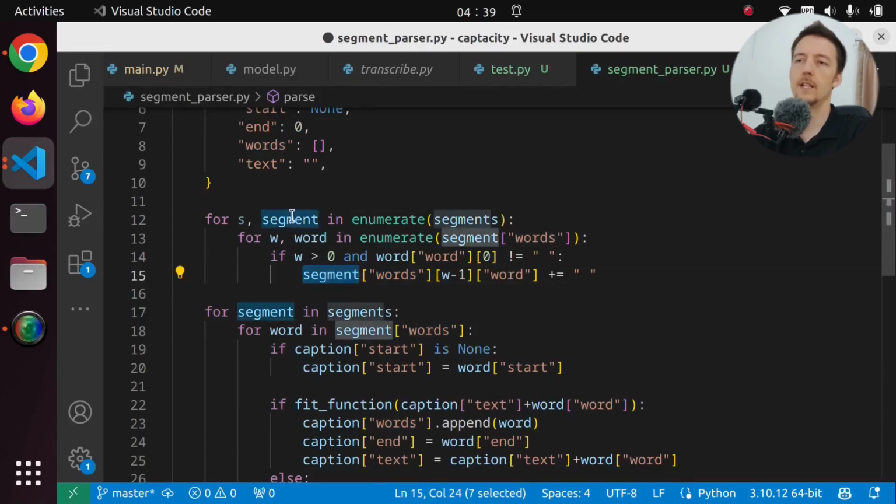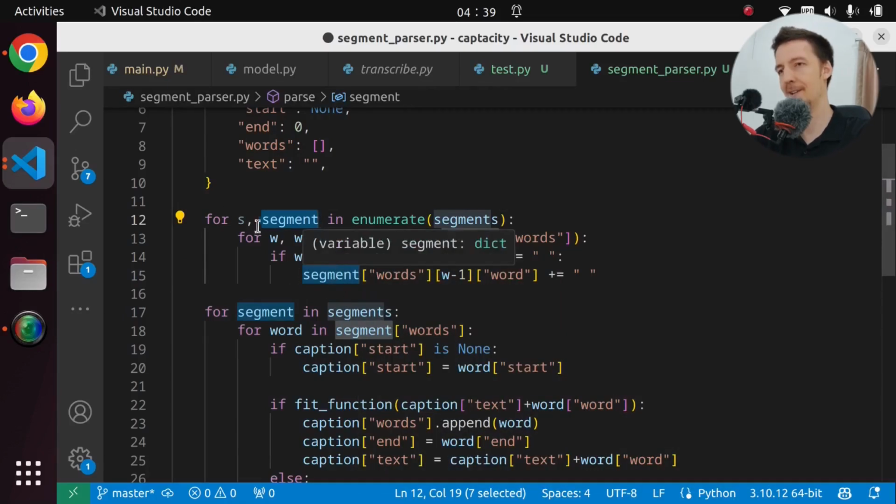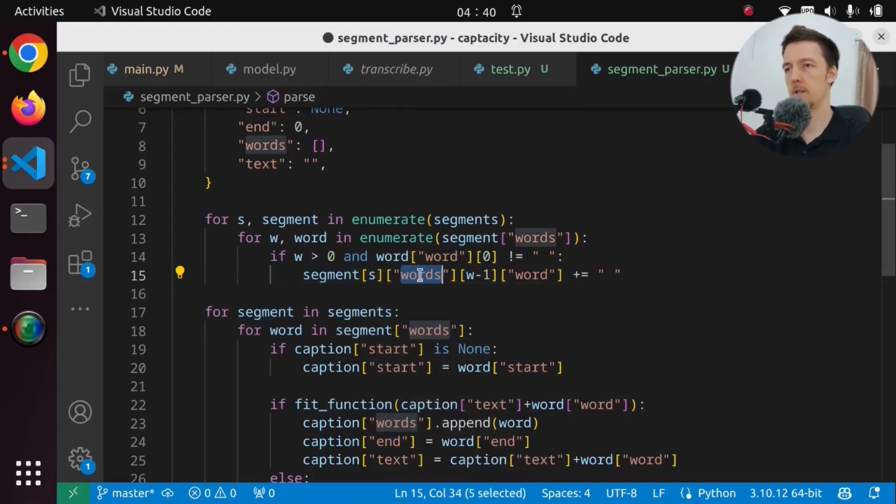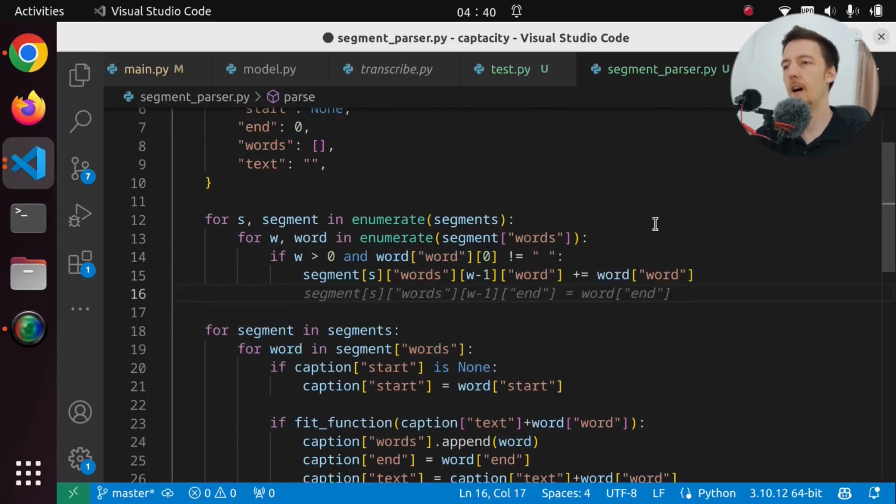Now the thing is, is it going to change the original if I do that? I have no idea. Maybe I'm just too much in PHP land. And I will just add here s words and then w minus 1 word plus equals not a space but the current word. And I want to delete this one.